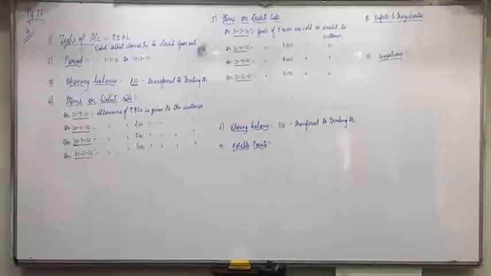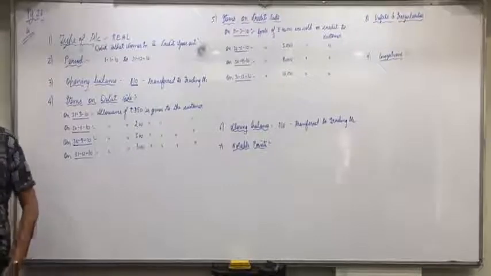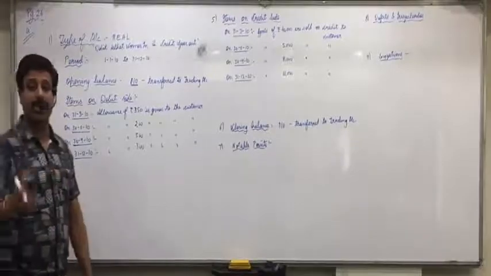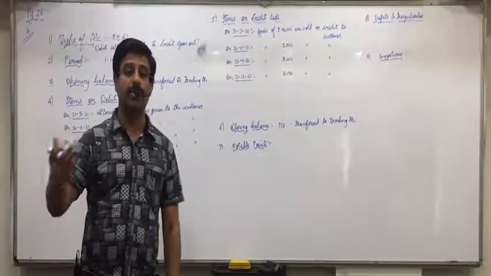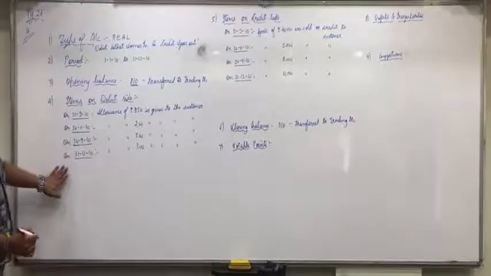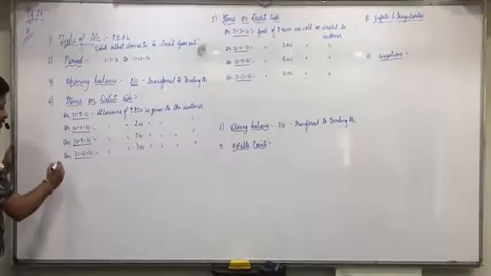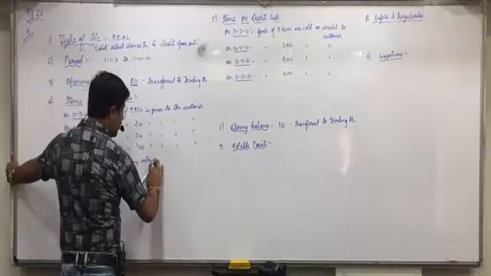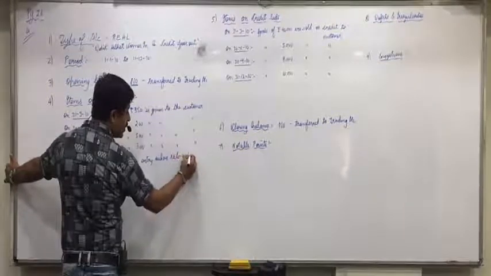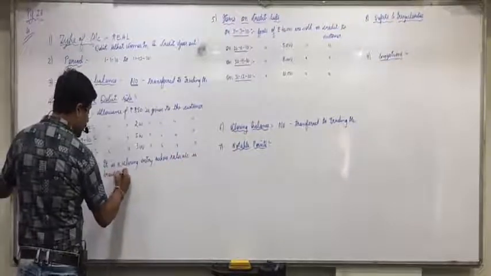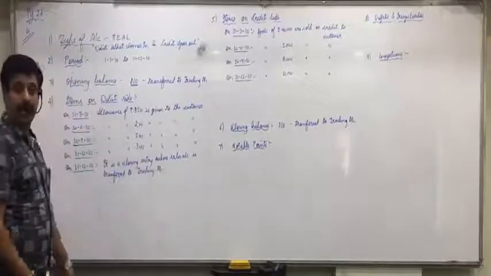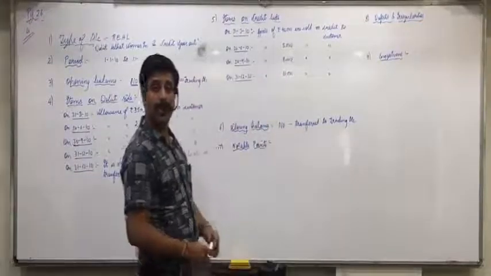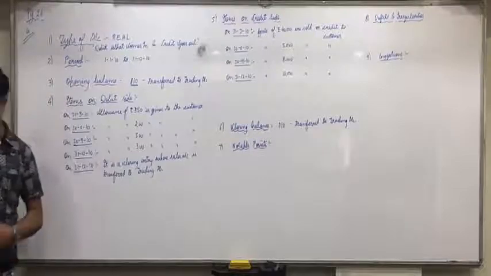Just 1 minute, one more thing. On the debit side, that last entry you find for trading account, we should also interpret in the items on debit side. We should mention that there is a closing entry and sales account is transferred to trading account. So insert one more point in items on debit side: on 31/12/10, it is a closing entry where sales account is transferred to trading account. And again in closing balance we mentioned the same, that there is no closing balance because it is transferred to trading account. Are there any notable points?